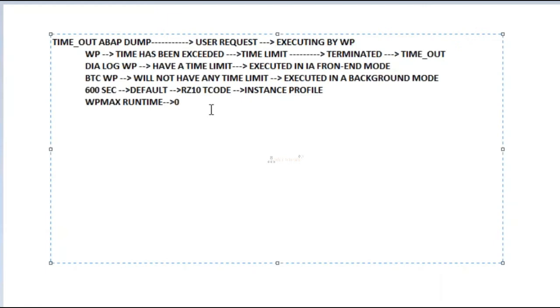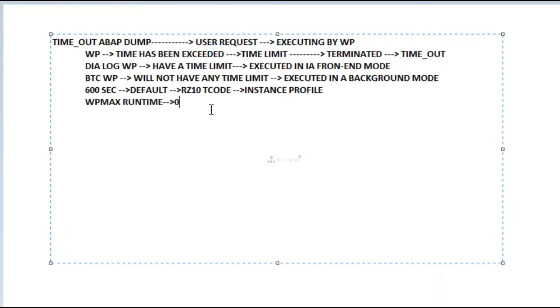This is instance specific, and it is not for a particular dialog work process. Whenever you change this parameter in one instance profile, it will affect all the dialog work processes of that particular instance, because I am changing this parameter in an instance profile, correct?